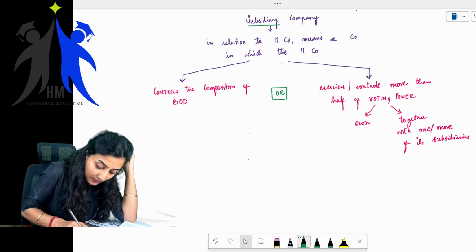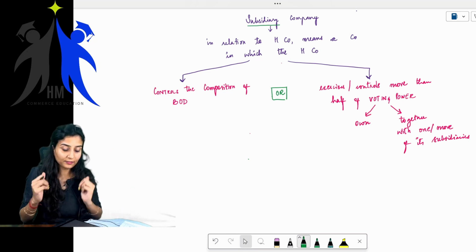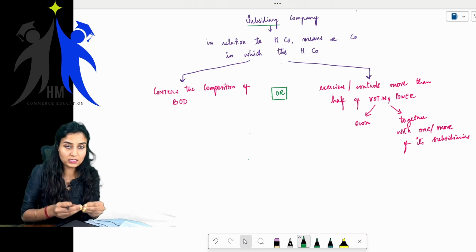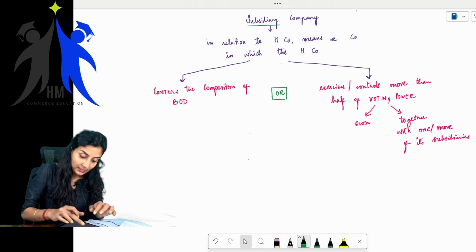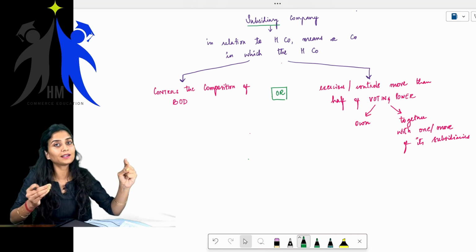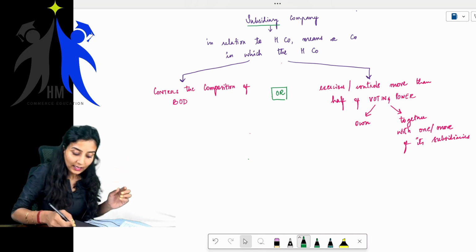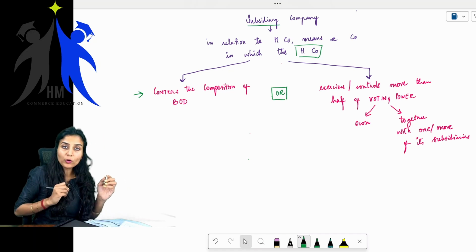See, subsidiary company. What do you mean by subsidiary? The holding and subsidiary company are relative terms. So if we have to learn subsidiary company, we need the help of holding company. So subsidiary company in relation to holding company means a company in which the holding company controls the composition of board of directors.